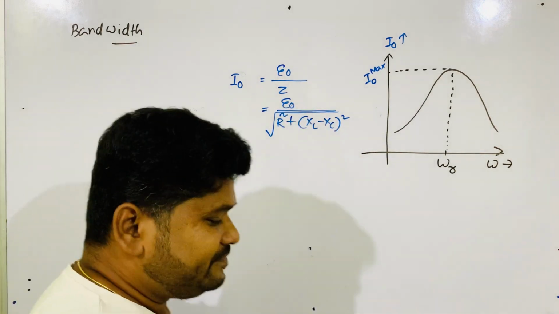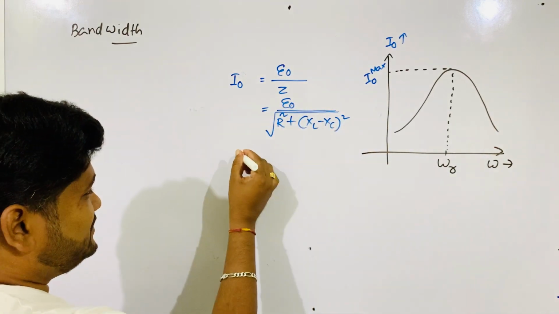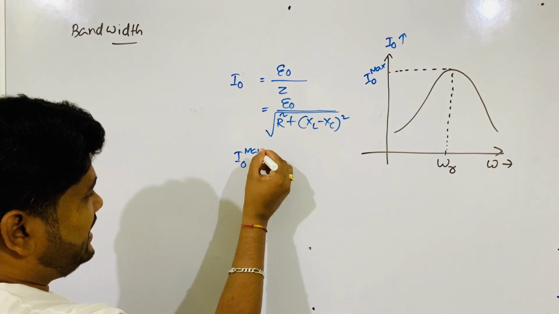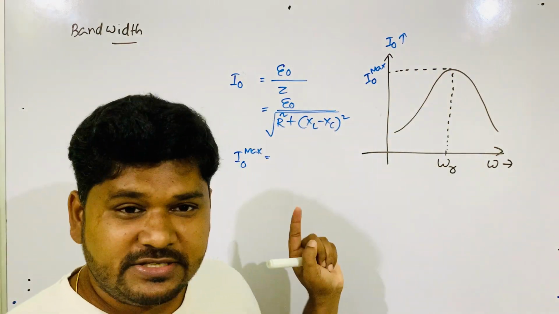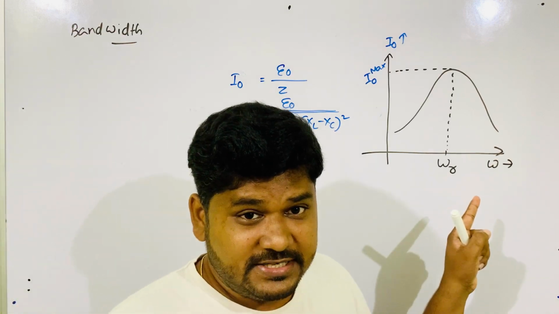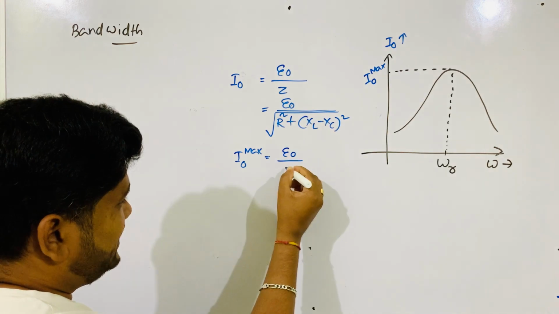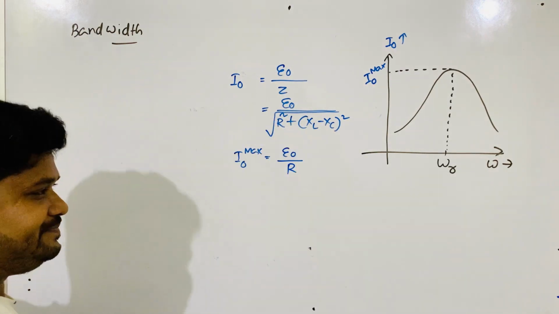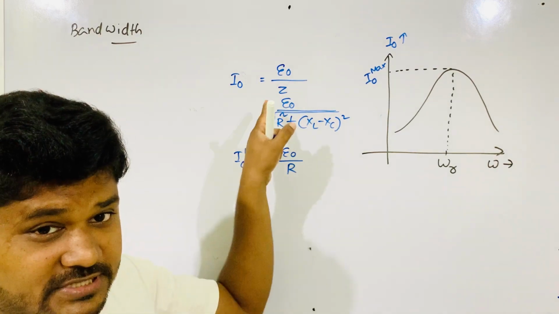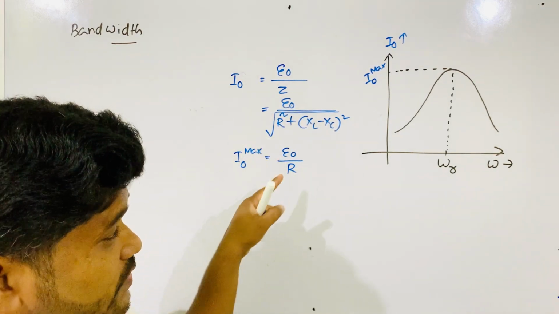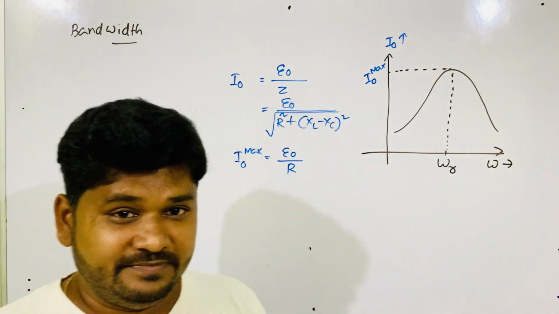But what is the value of I naught max? This happens only at resonance, meaning XL and XC cancel, and that is I naught max equals E naught by R. These formulas you already know; I remind you because they are required to understand today's topic.